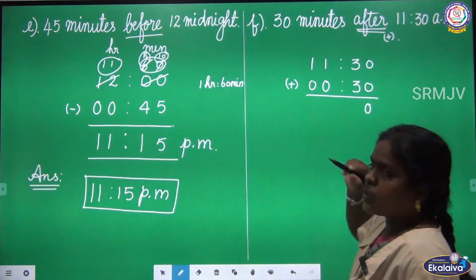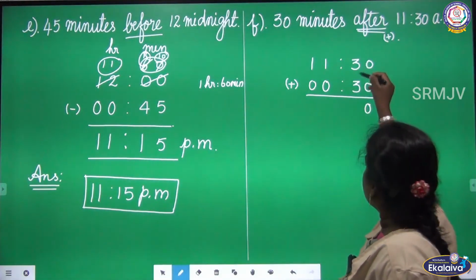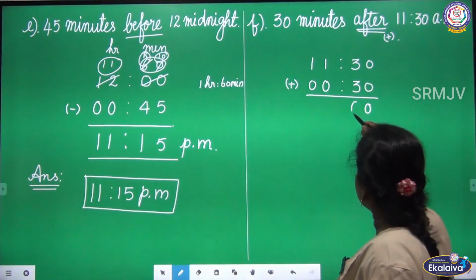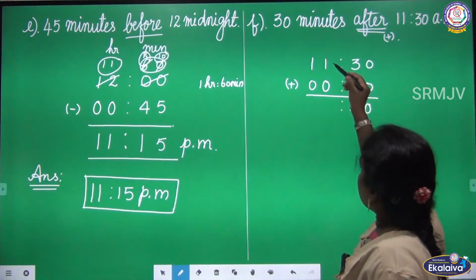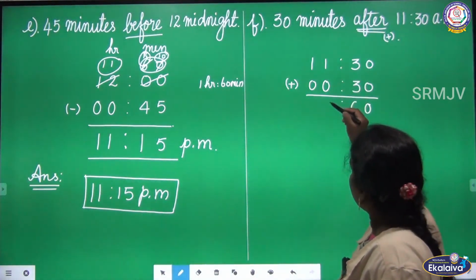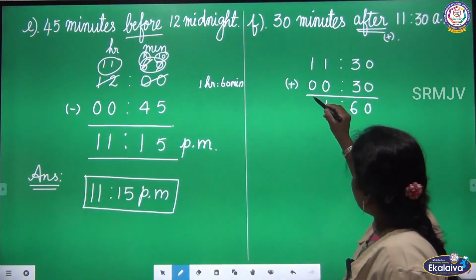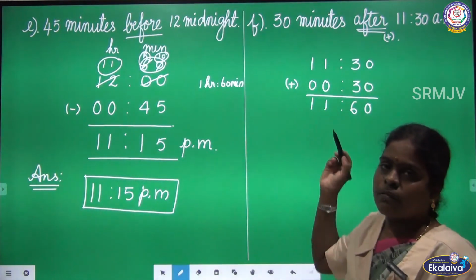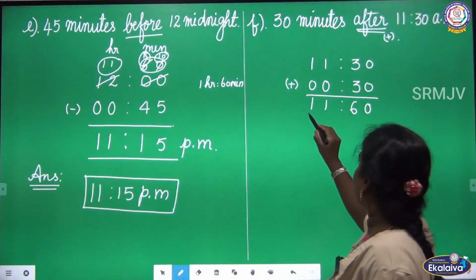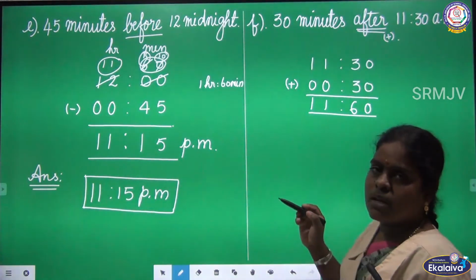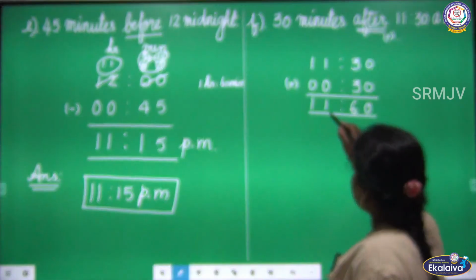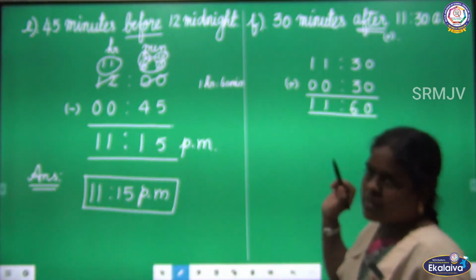Let us add the numbers. 0 plus 0, it is 0. 3 plus 3, 6. And in the hours place, 1 plus 0, 1. Again 1 plus 1 plus 0, it is 1. So if you add the given numbers, you can get 11 hours and 60 minutes.